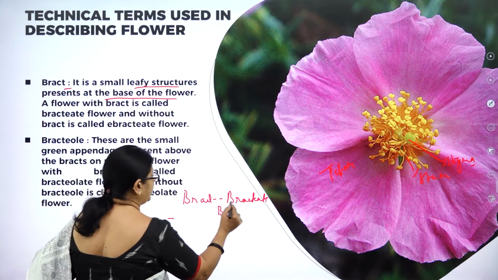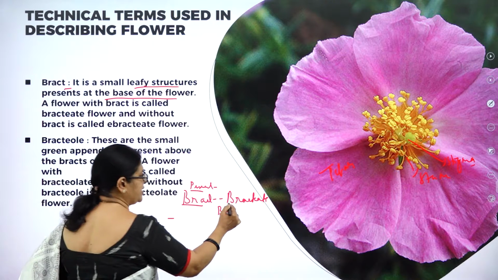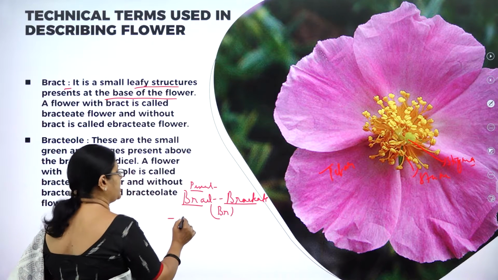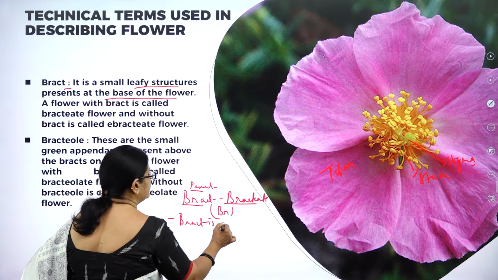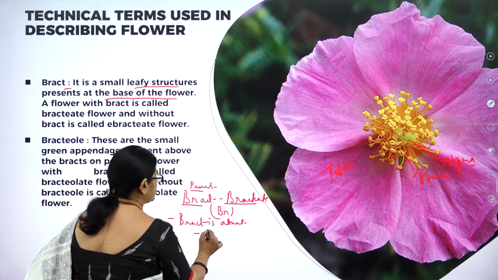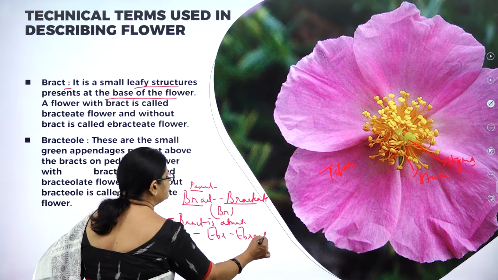Suppose that is bracteate, bract present. If bract is present, it is called bracteate and the symbol is Br. If bract is absent, it is called EBr, that is ebracteate.